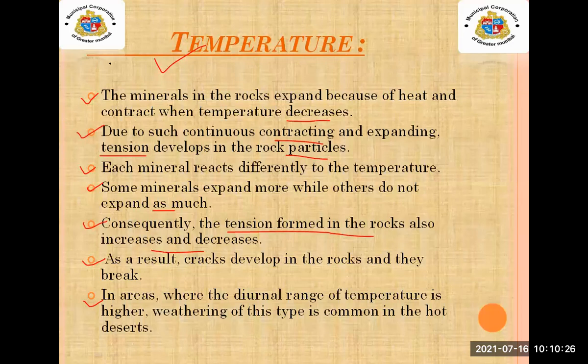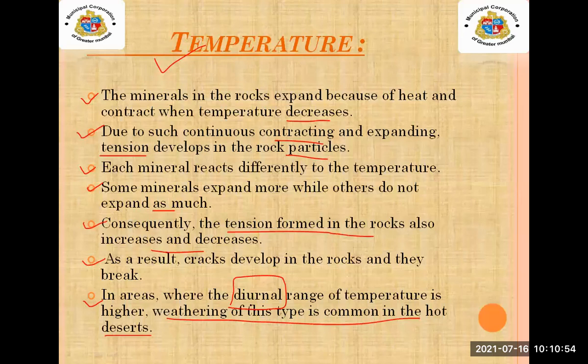In areas where the diurnal range of temperature is higher, weathering of this type is common in the hot desert. Now what does the word diurnal mean? In day to day life, every day, the range of the temperature is higher.